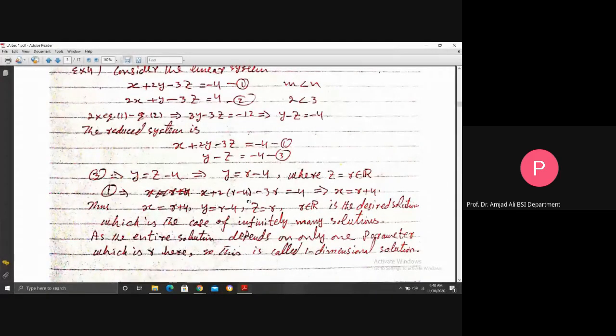Though the system is three-dimensional, as there are three independent variables x, y, z, its solution is one-dimensional because it depends on only one parameter, that is r. So we discussed here the case when the number of equations is less than the number of unknowns by example 4.